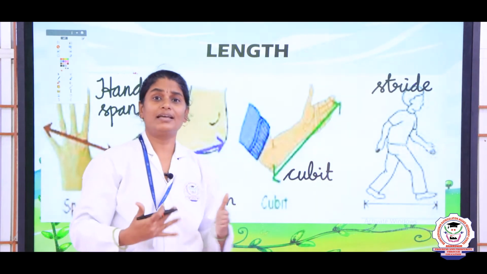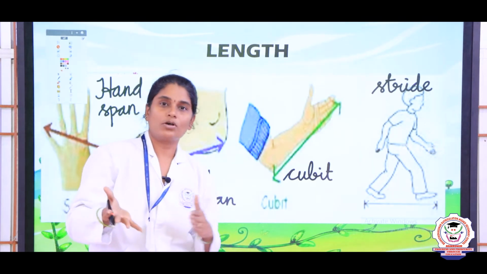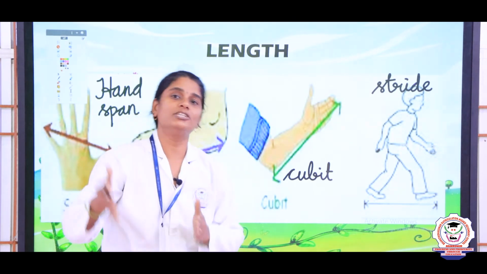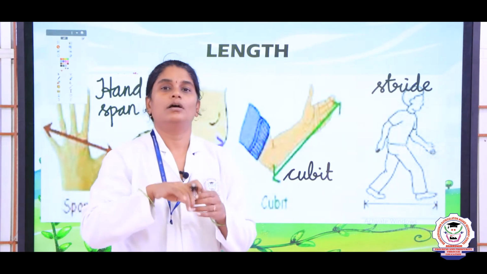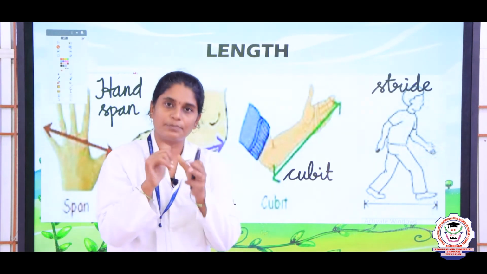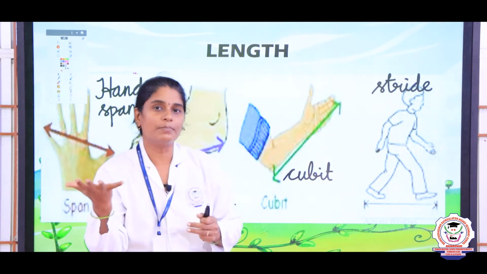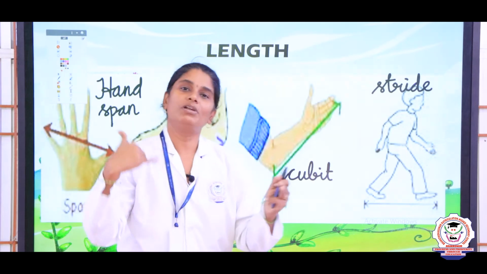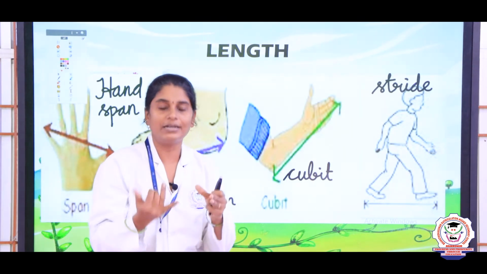But later the body parts differed. Why? Because there will be a difference in the size of their body parts. For example, when you measure the length of a table using your hand span, and your father measures the length of the same table, it will vary because the size of your hand is different from your father's.